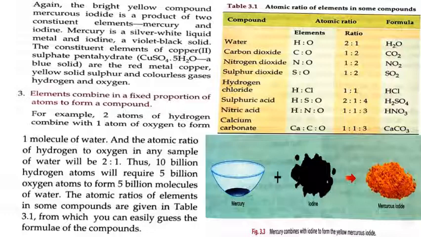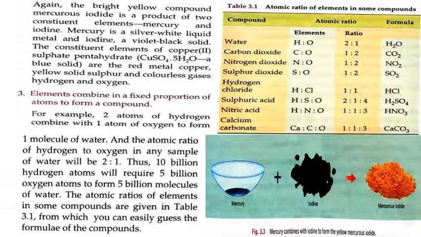So what it is trying to say is that whatever compound is formed, the elements which are leading to the formation of that compound will combine in a fixed proportion. If two atoms of hydrogen are attaching with one atom of oxygen, only then water will be formed. If there is any other ratio, the compound will not be formed. If we have 10 billion hydrogen atoms, it will require 5 billion oxygen atoms to form 5 billion molecules. No other ratio will lead to the formation of the same compound.